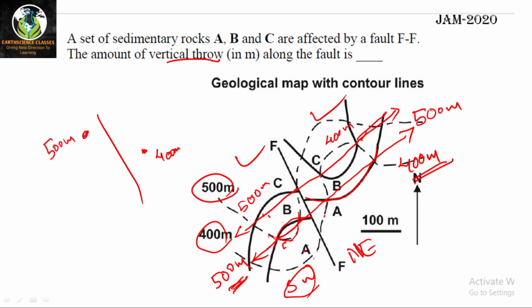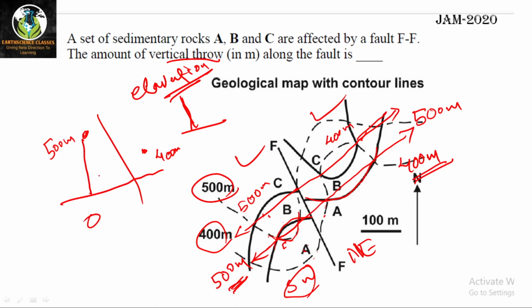Elevation, you should know, is always a vertical measurement. This point has an elevation of 500 meter. Let's say this is 0. After the faulting, here it is 400 meter.